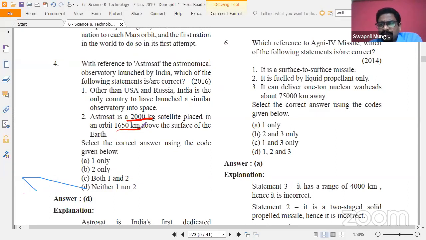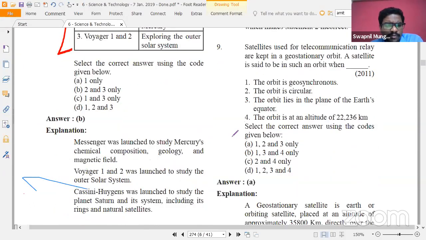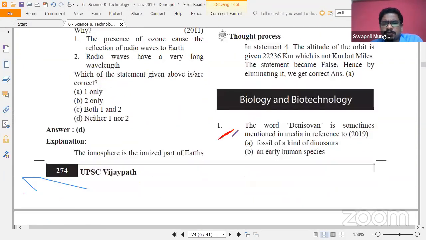So no need to memorize so many facts, but basic facts that you should be definitely aware about are the basic full forms, on which planet or star that mission is going towards, and its basic objectives. That's it. Next, if we see a few more questions, I'm just highlighting these questions for you.